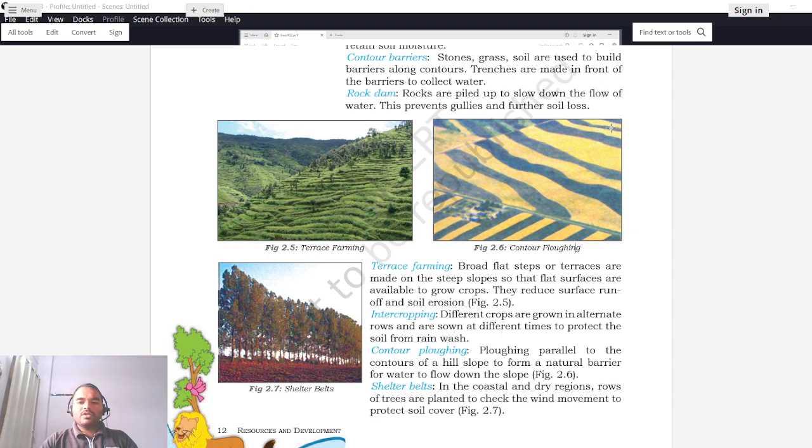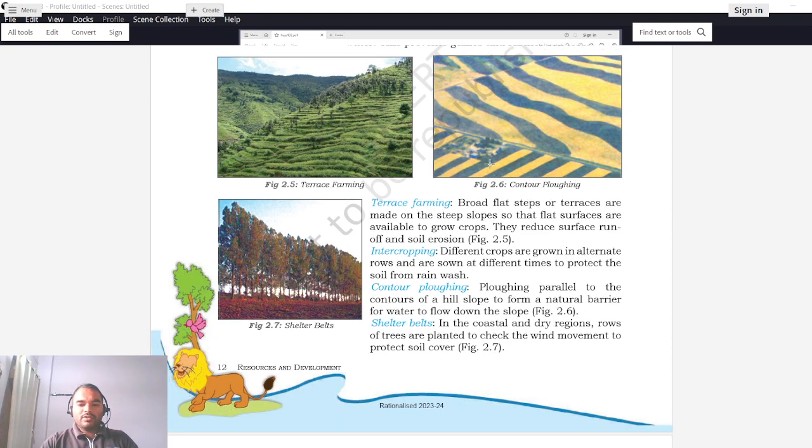So what happens when water is flowing? Now it will flow in the straight part, then there is digging done, so the water will flow into this canal-like arrangement. Again it will overflow, then it will come to the next, again it will flow in a flat zone, again there is some deep patch where the digging is done, again the water will be collected here. So in this way, instead of water directly flowing in a straight path, it will move in this snake-like fashion, straight then down, again straight then down. So the speed of water is reduced, and this will further reduce the erosion of soil, right?